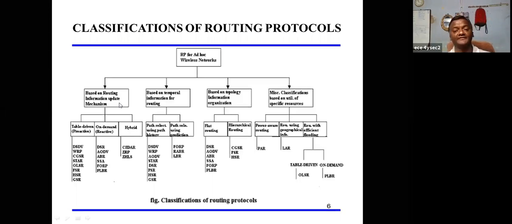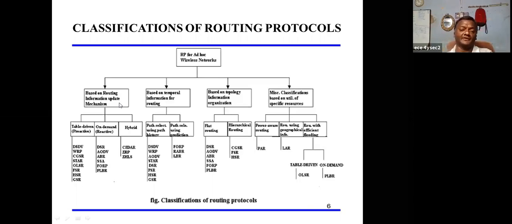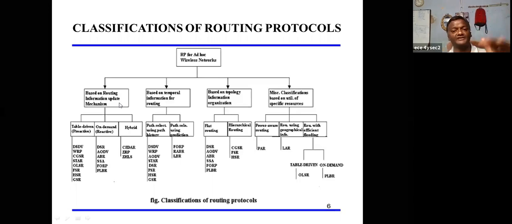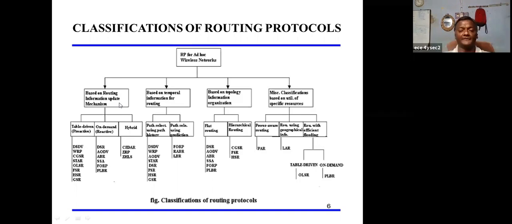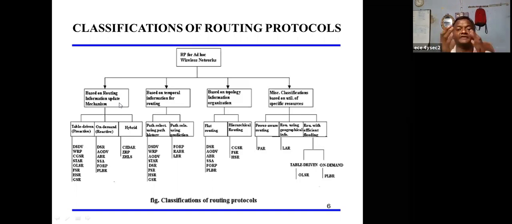Next is temporal information. There are two types of temporal information: past information and future expectation. In the network, they can collect the information: for a destination, what the past routes are, what the budget is, everything should be collected. What the optimum technique is, what the optimum distance is, can be collected and utilized for future purposes.